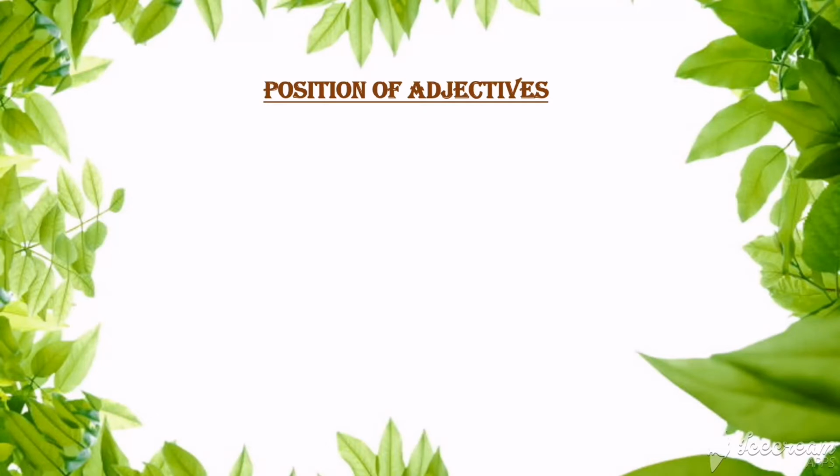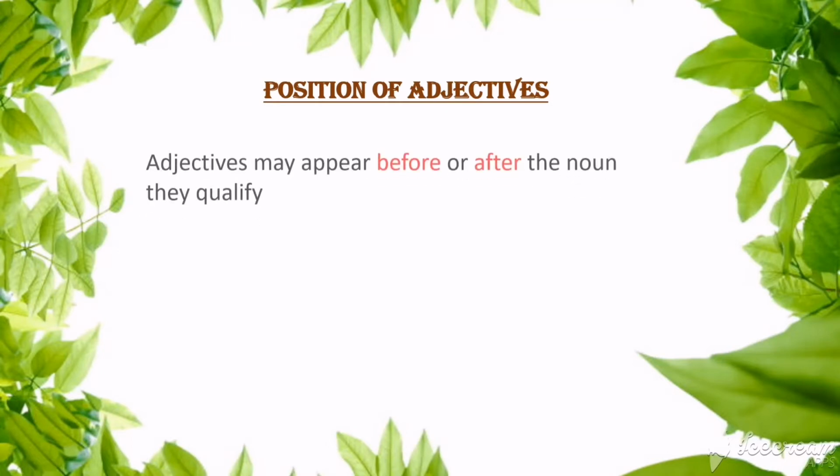We also saw one difference: the difference between a possessive adjective and a possessive pronoun. I hope you all are clear with that. And today we are going to see the position of adjectives.